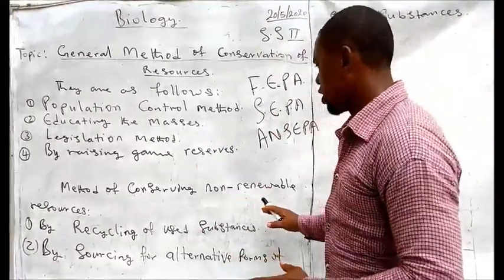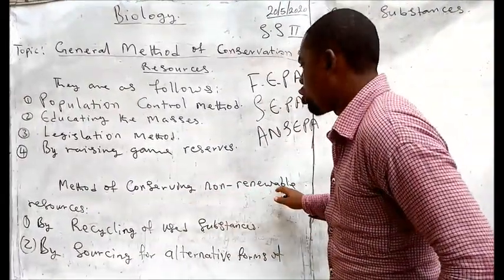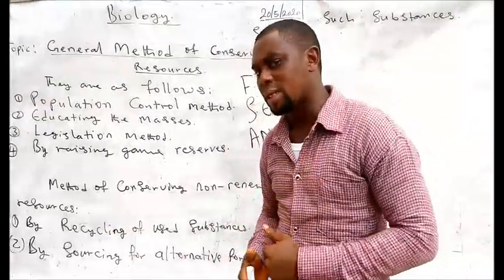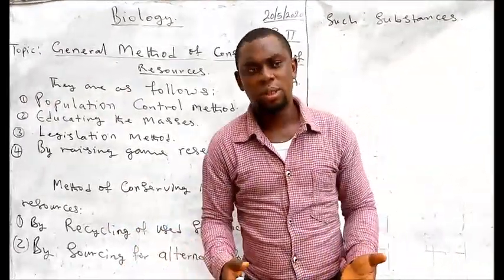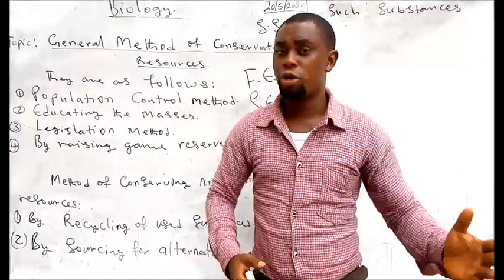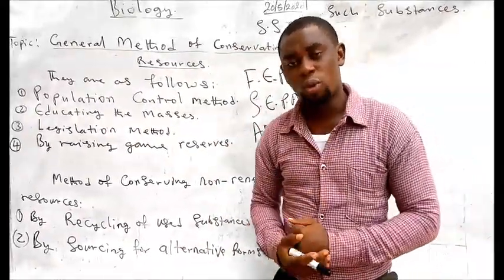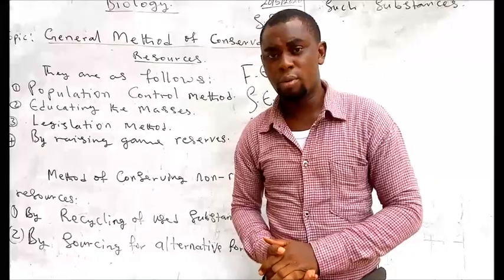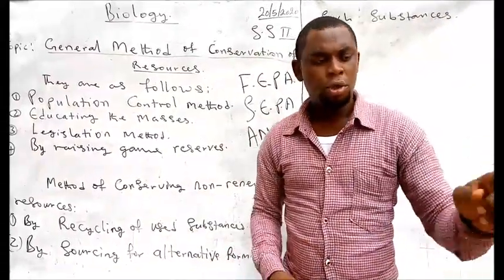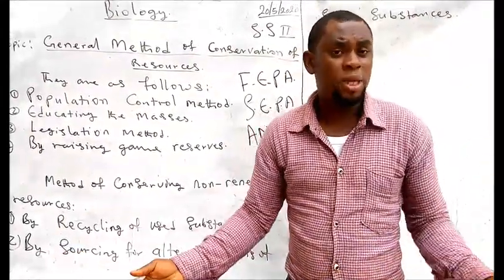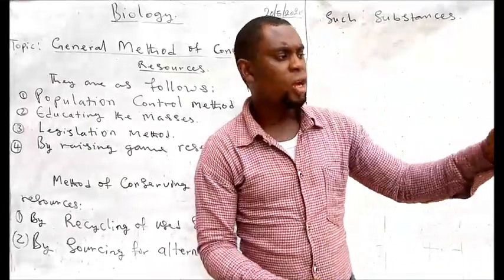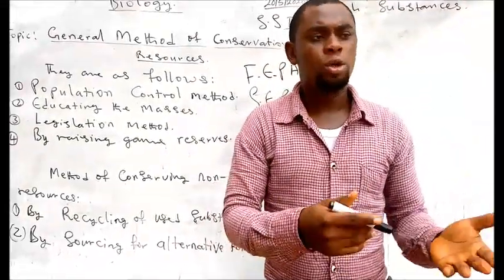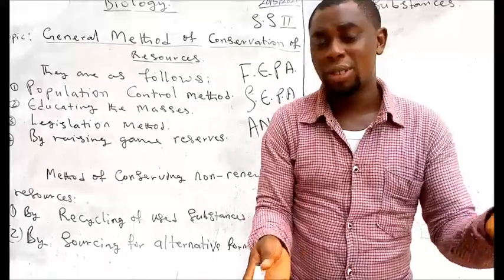So now we have here again methods of conserving non-renewable resources. As we said last time, some resources are renewable, some are not renewable. The ones that are not renewable, we made mention of minerals. Minerals are not renewable. Again, we made mention of minerals and crude oils. They are not renewable.